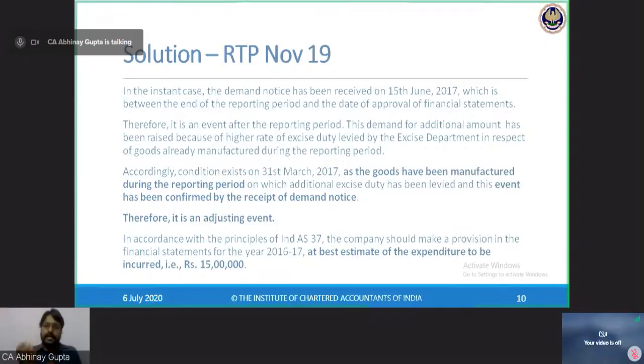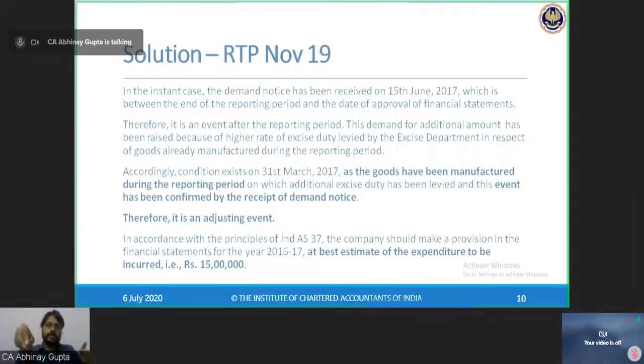Now, the excise department has levied excise duty on these goods which have been manufactured by 31st March with an additional excise duty rate. So this event is confirmed by the receipt of the demand notice later on. Goods were there, and liability should have been recorded. The excise department has served a notice of demand to levy excise duty on these goods.